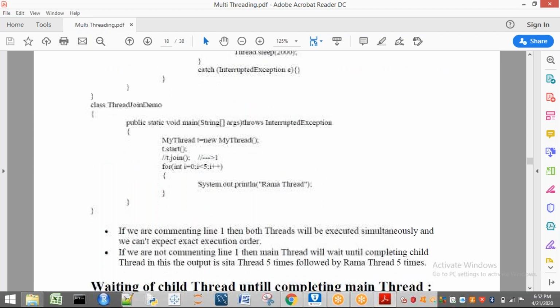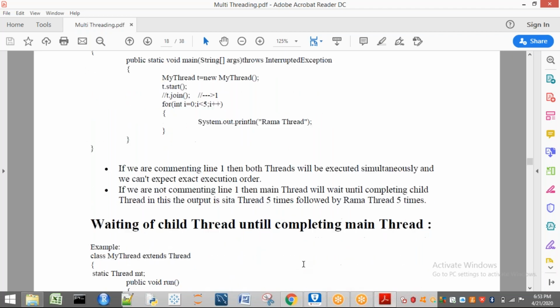So see, if we are commenting line 1, then both threads will execute simultaneously, and we can't expect the exact execution order. Yes, already we have discussed. If we are not commenting line 1, then what happens? Main thread will wait until completion of the child thread. In this case, the output will be Sita thread 5 times followed by Rama thread 5 times.